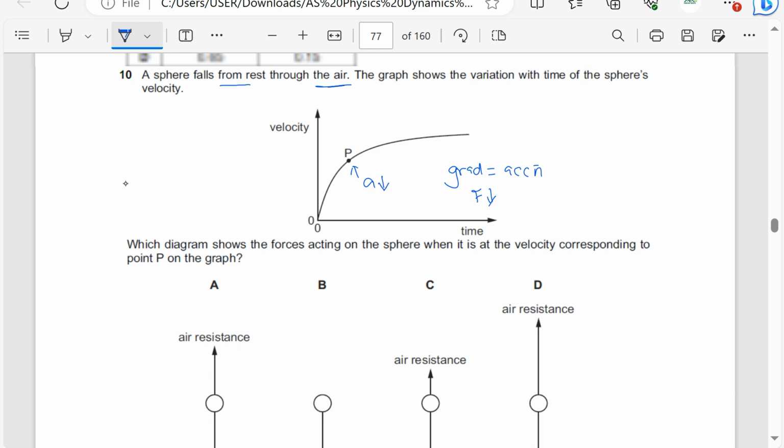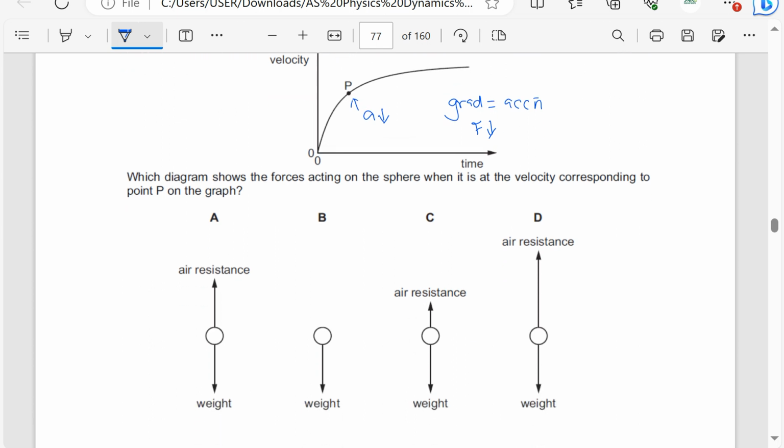Okay, so which diagram shows the forces acting? A is out because at point P the acceleration is decreasing, yet this is showing that the forces are equal. Then B is also out because there is only one force downwards, which would cause an acceleration to increase downwards.